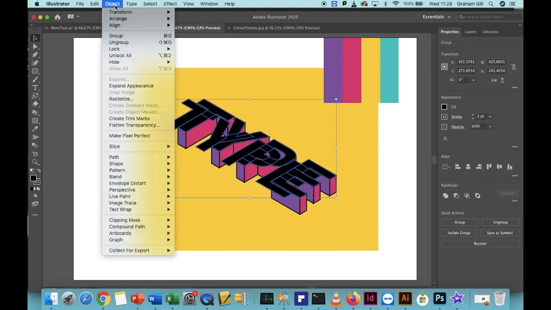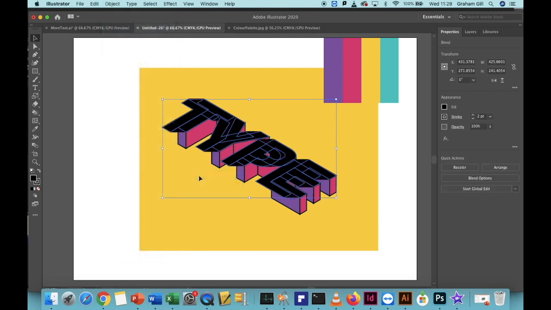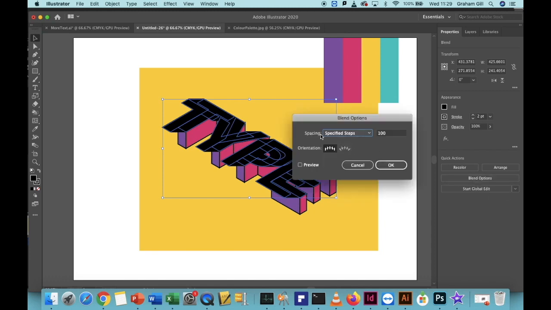Now click Object, Blend, Make. Now select Blend Options, Specified Steps, change the setting to 100 if it's not in there already, check the preview and click OK.